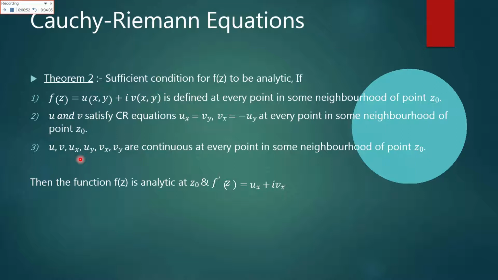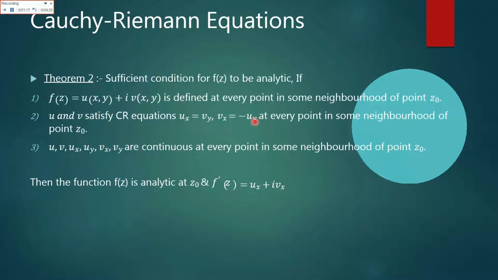Again I will remind you that here u of x is the first derivative of u with respect to x. V of y is basically the first derivative of v with respect to y. Here v of x is the first derivative of v with respect to x, and u of y is the first derivative of u with respect to y.